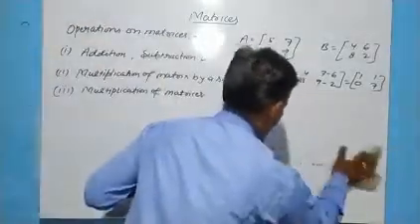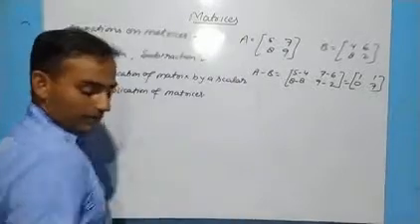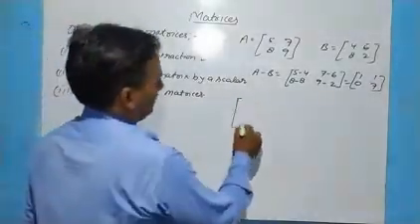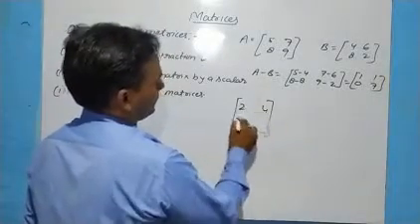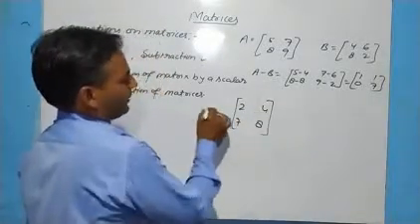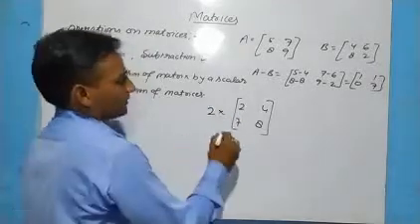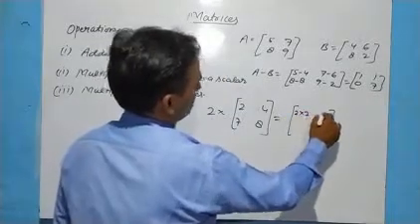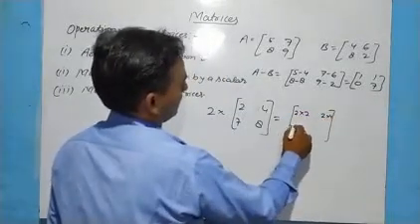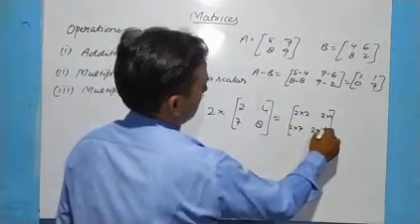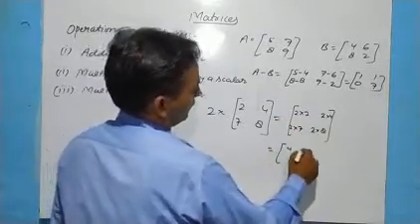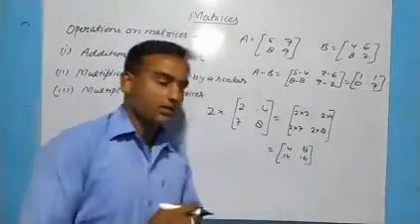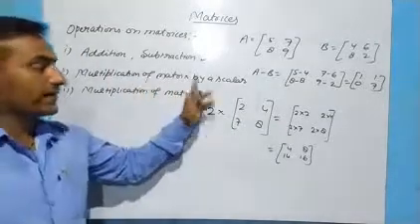My main motto was to tell you about multiplication of a matrix with a scalar. If we have a matrix 2, 4, 7, 8, and we have to multiply the number 2 with this matrix, all the elements will be multiplied by 2. 2 2s are 4, 4 2s are 8, 7 2s are 14, 8 2s are 16. This is the answer for the multiplication of a matrix by a scalar.